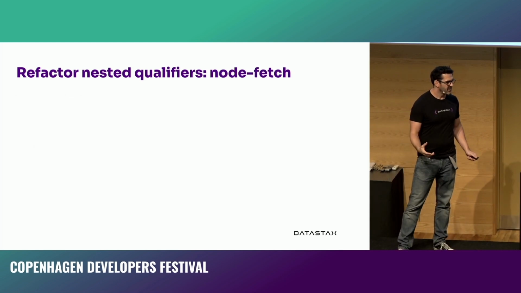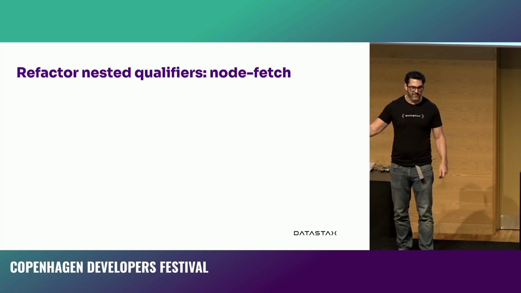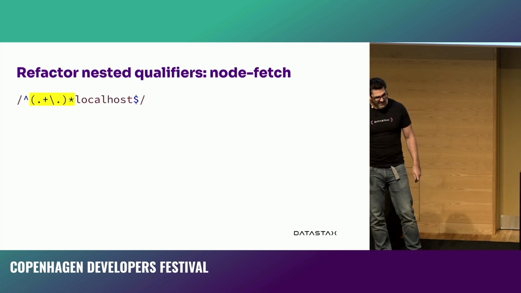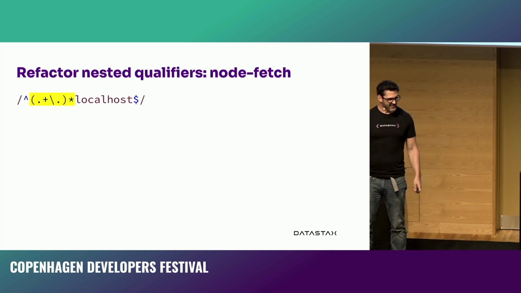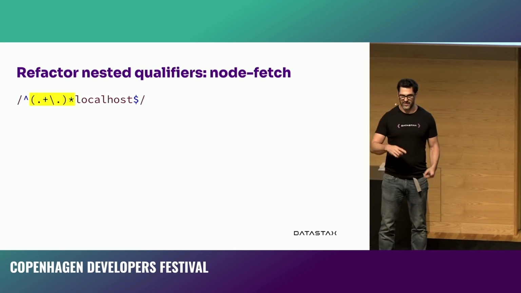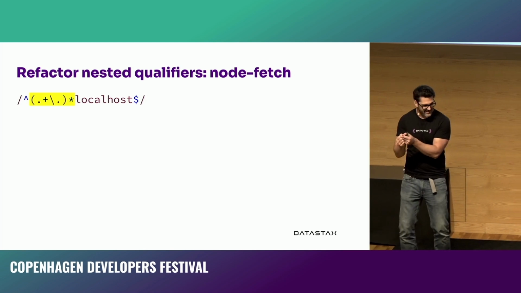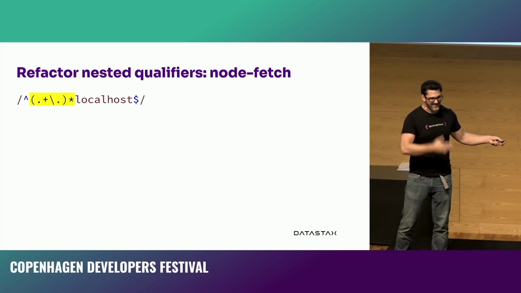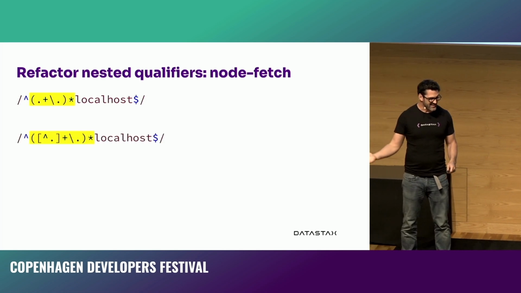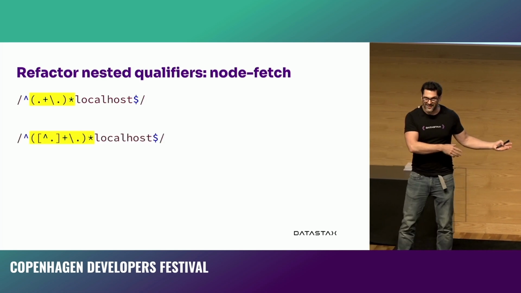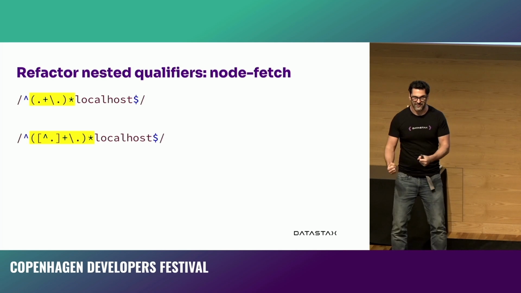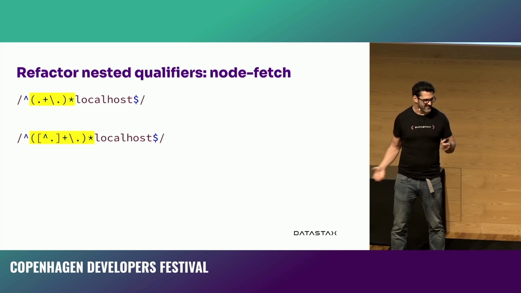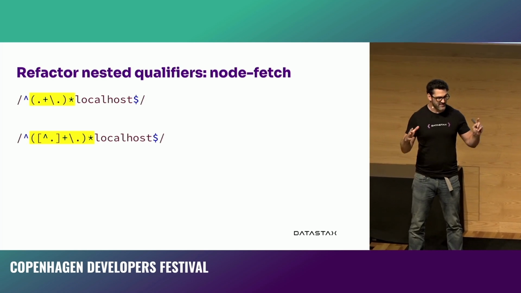How do we fix them? Well, if we're refactoring these nested qualifiers in something like the node fetch example from earlier, here our dot is overlapping with our period, the slash dot, is overlapping with the dot for anything as many, many times. And so what we could just say is, hey, that first one doesn't have to be anything. It can be just not a period. As not a period one or more times, followed by a period. That's fine. That works perfectly.